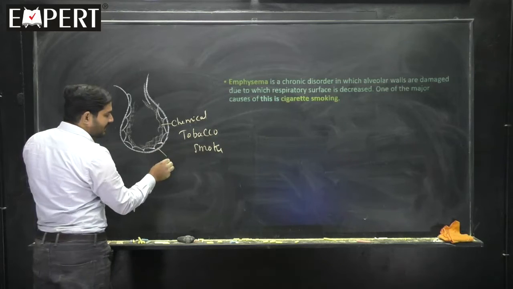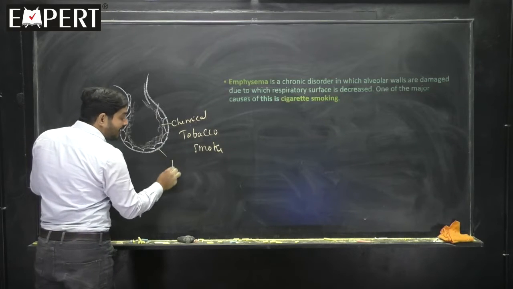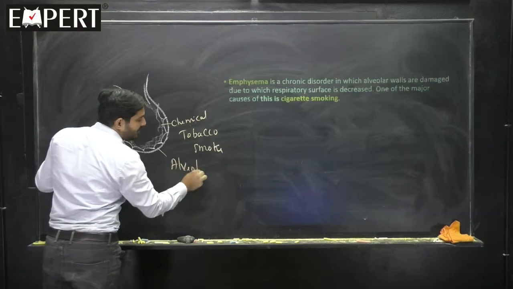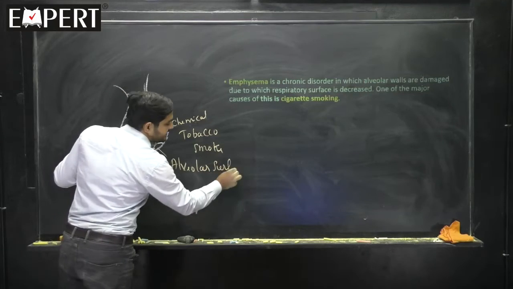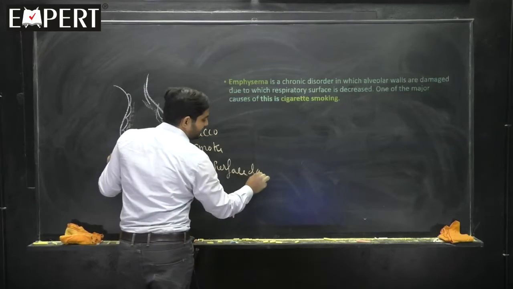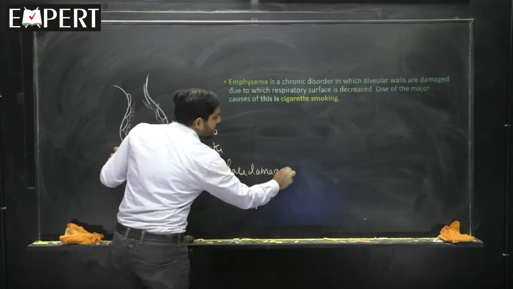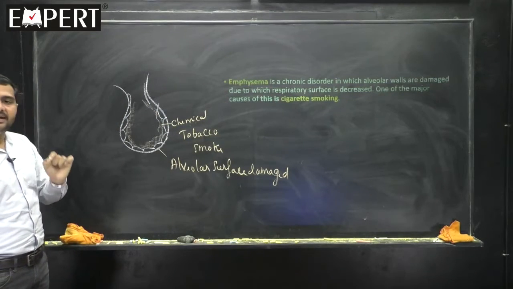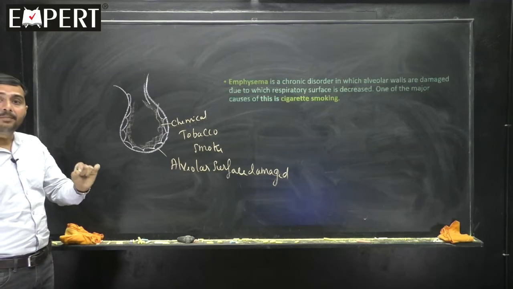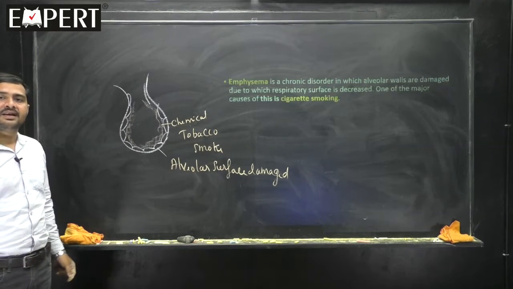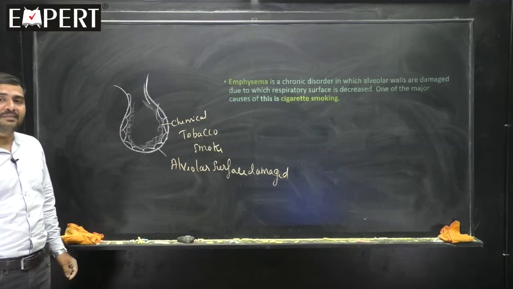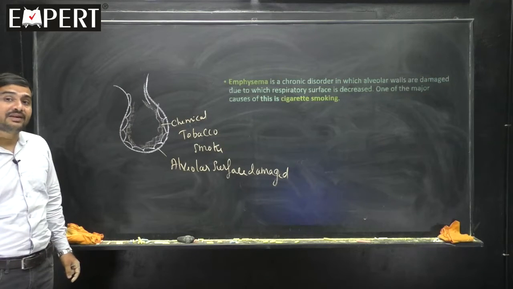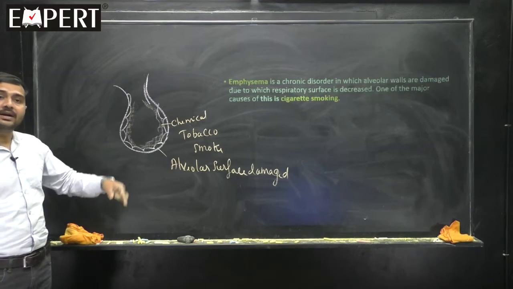That means the alveolar surface is damaged. Whenever the alveolar surface is damaged, the respiratory membrane gets damaged, and then exchange of gases will not occur properly.